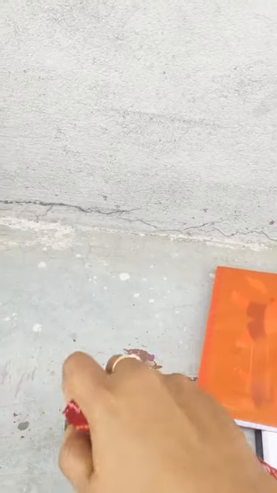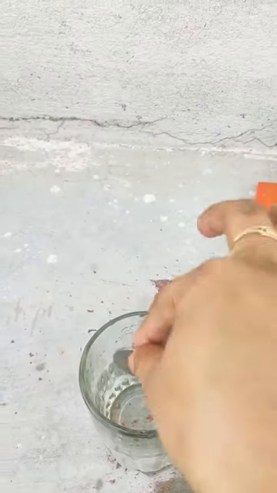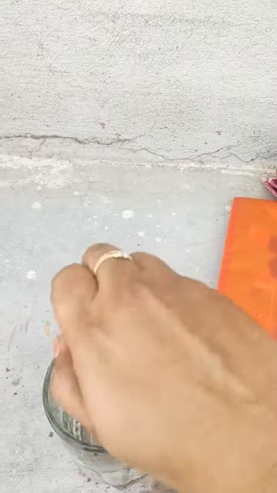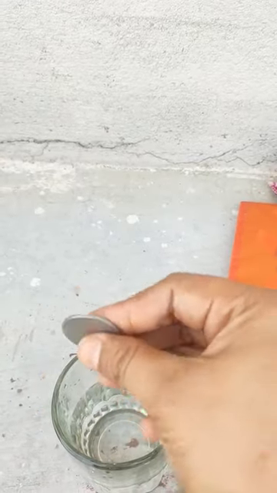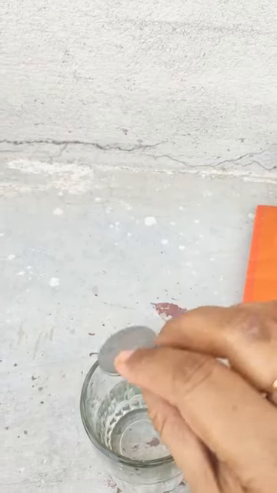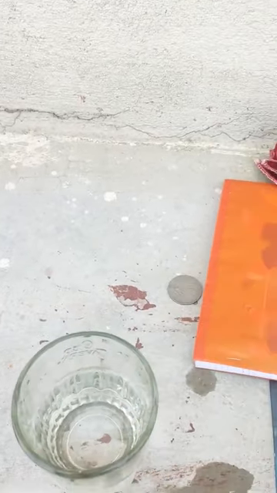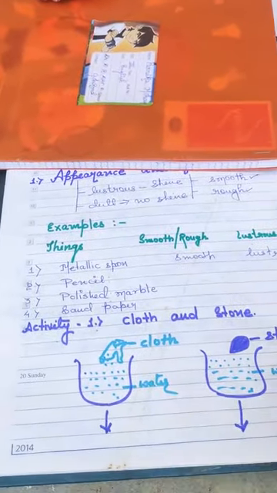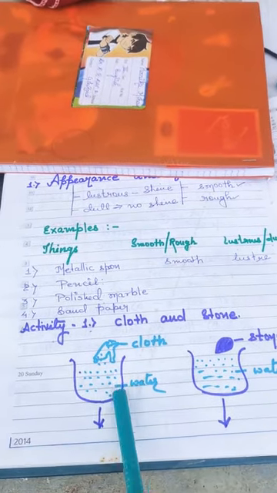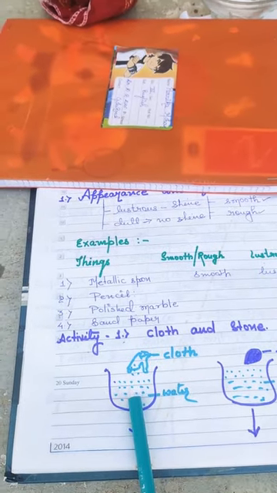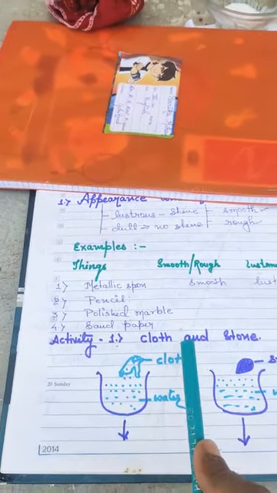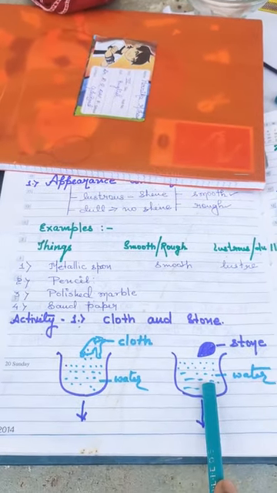But at the same time, as I do not have pebbles, I am using this coin. You see the coin. Again I am dipping the coin in the water and trying to compress it, but I am not able to. Why? Because this coin is hard in structure and hard in shape. Clear? So depending upon softness and hardness, I have drawn the same picture here. There are two beakers of water. In one beaker the cloth is dipped, and when it is squeezed it is seen to be compressed, whereas the stone is not compressible.